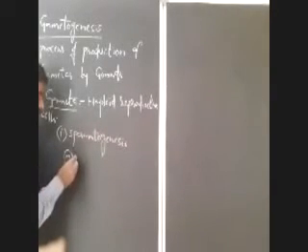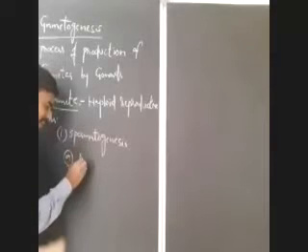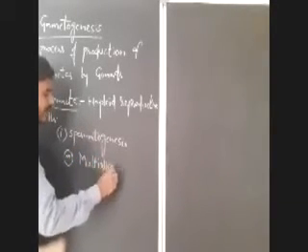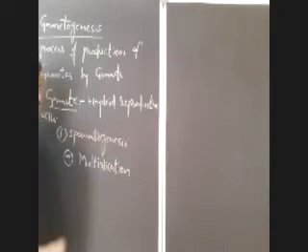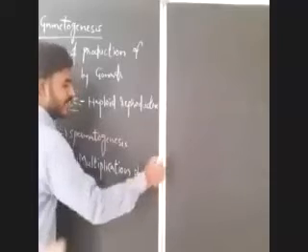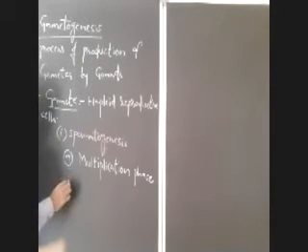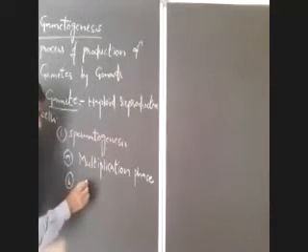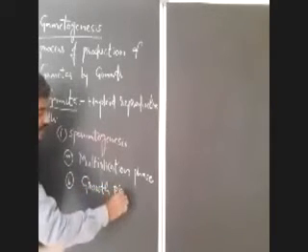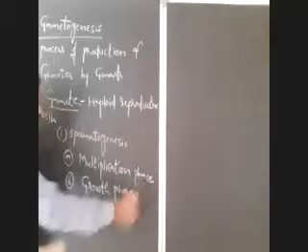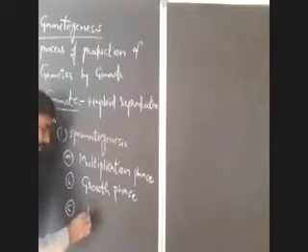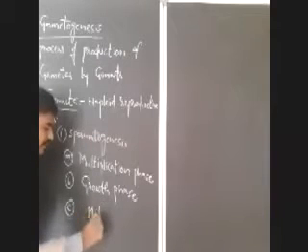What are they? The first phase is multiplication phase or phase of multiplication, which is followed by phase of growth or growth phase, and the third phase is the phase of maturation or maturation phase.